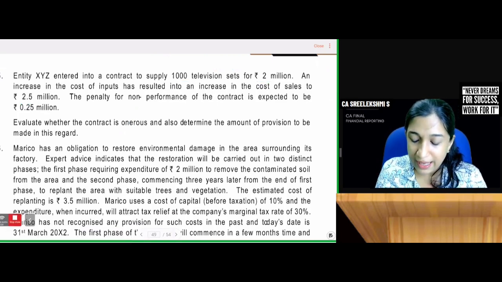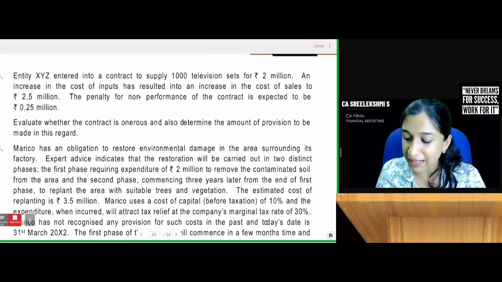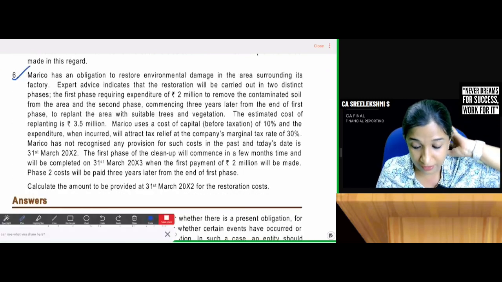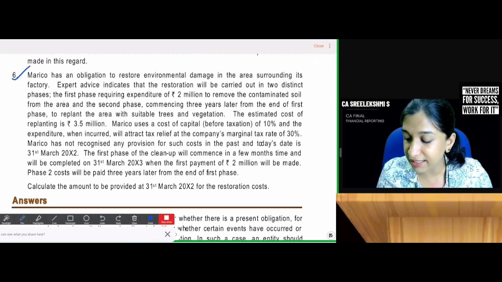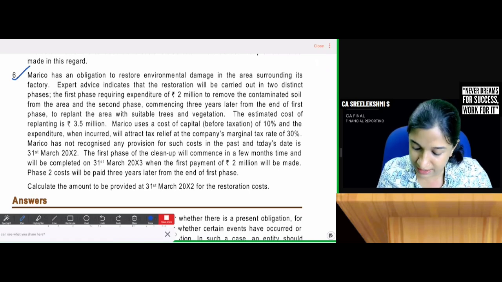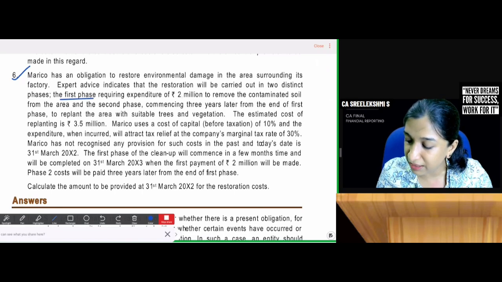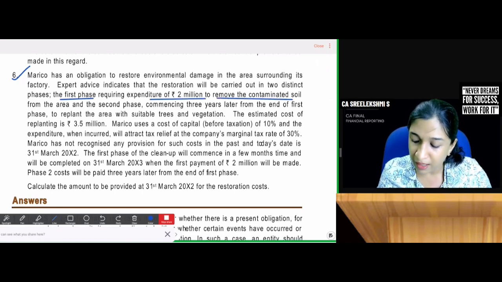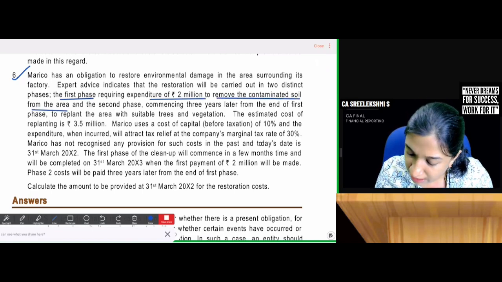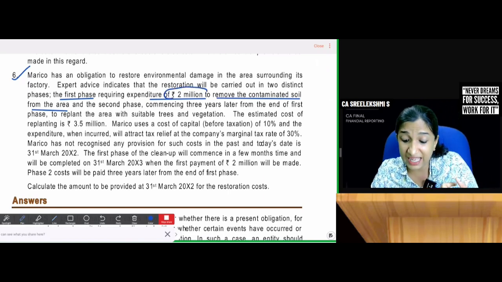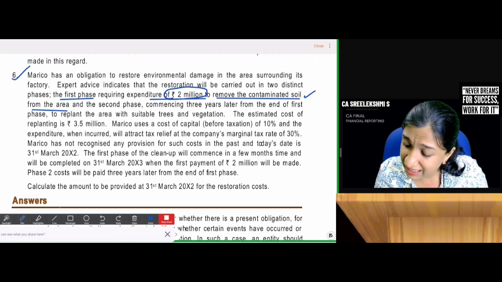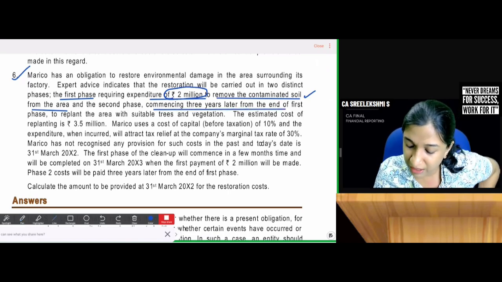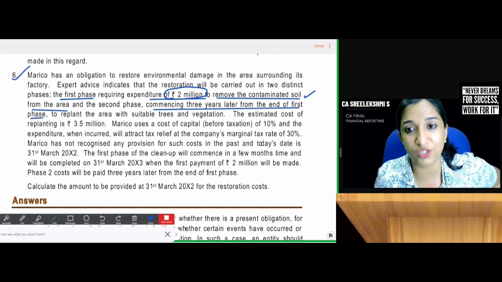Marico has an obligation to restore the environmental damage in the area surrounding its factory. Expert advice indicates that the restoration will be carried out in two distinct phases. First phase requires expenditure of 2 million to remove the contaminated soil from the area, and the second phase commences 3 years later from the end of the first phase to replant the area with suitable trees and vegetation.